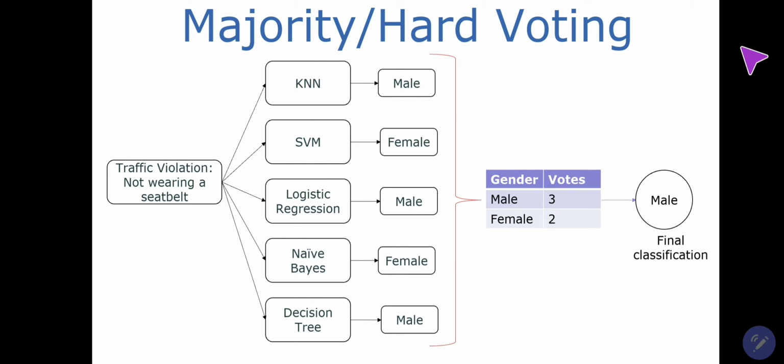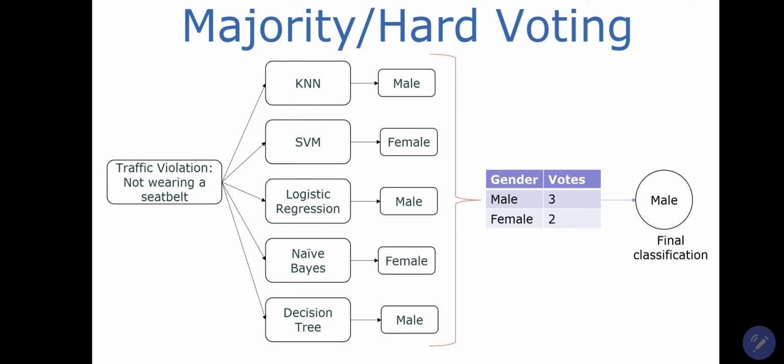As in hard voting, we only look at the final classification that they have made, like male or female, and accordingly take their sum and choose the majority voting. Hard voting is just like an election. We take the majority vote and declare the winner. Like here we have chosen male.